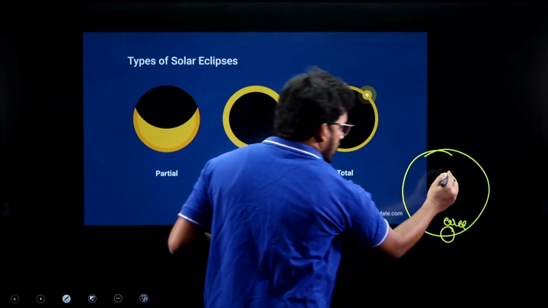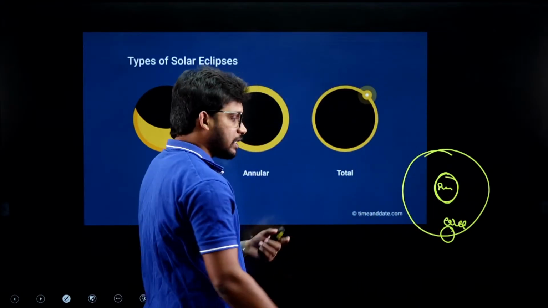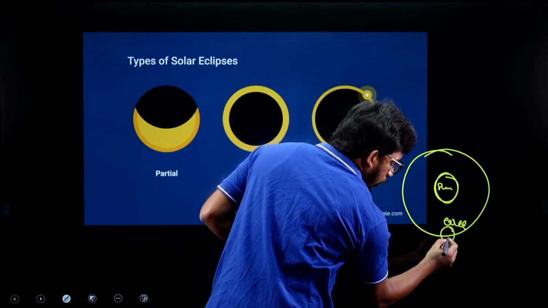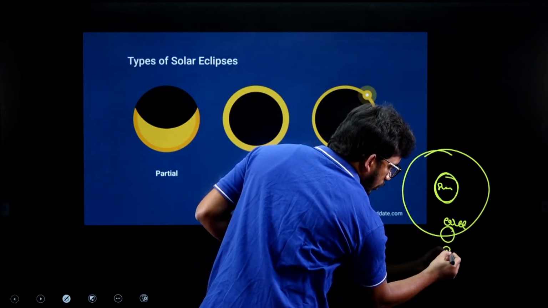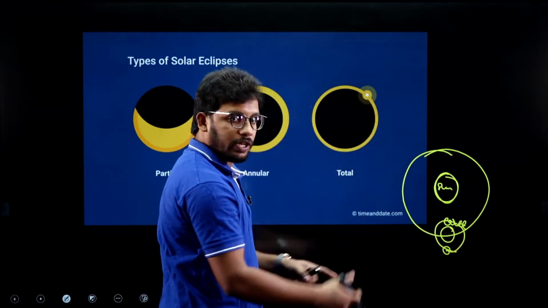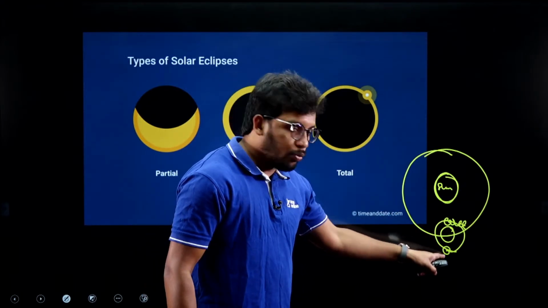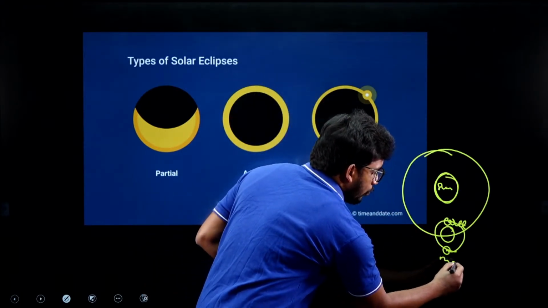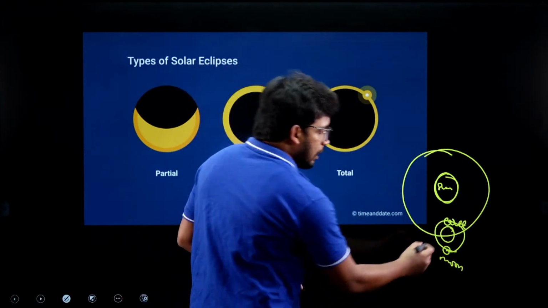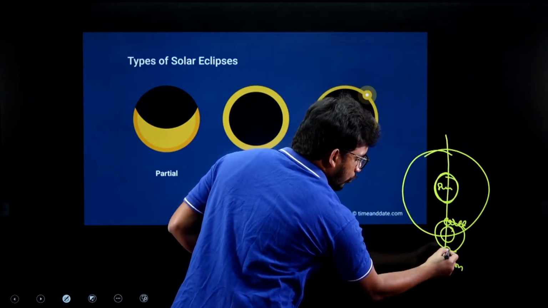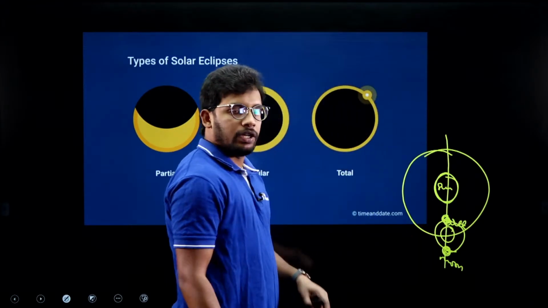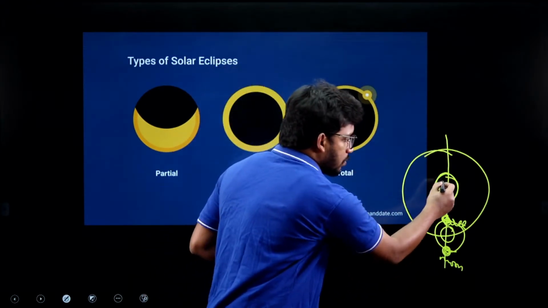So sun is stationary in this particular position, earth as a planet is revolving around the sun. Similarly, moon is also revolving around the earth. Like how earth is revolving around the sun, moon is also revolving around the earth, right? So whenever these are in the same line, moon can be here once and then after 14 days maybe here, right? So this is one obstruction, right?